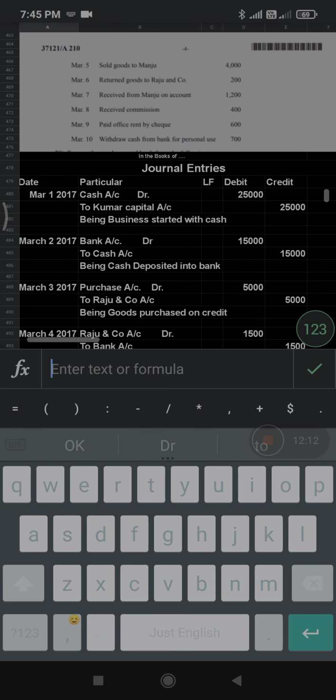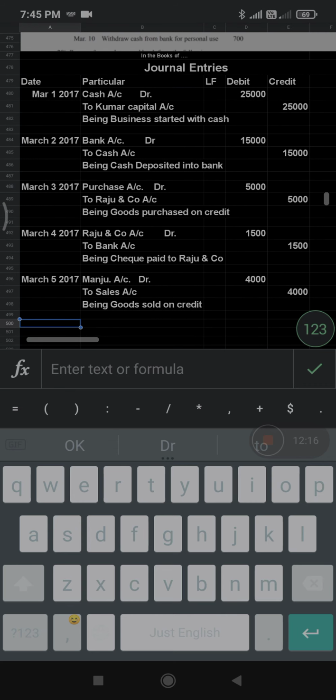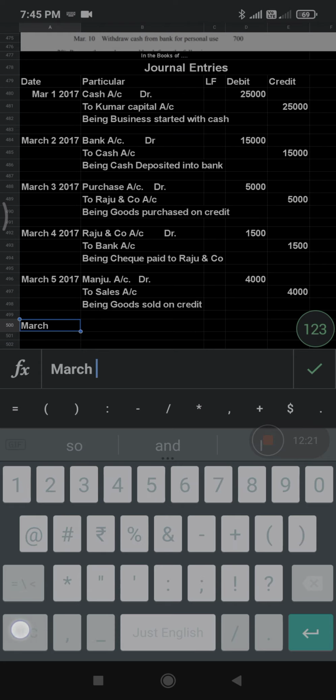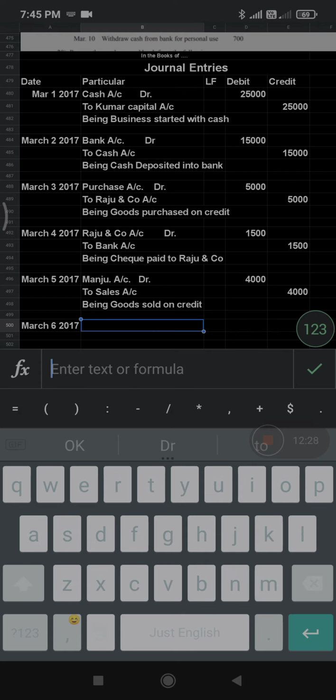Next entry here now, returned goods to Raju and company. So here March 6th 2017 we are returning the goods to Raju and company. See, initially on March 3rd we purchased goods from Raju and company. Now we are returning them to Raju and company, means we are doing purchase return.